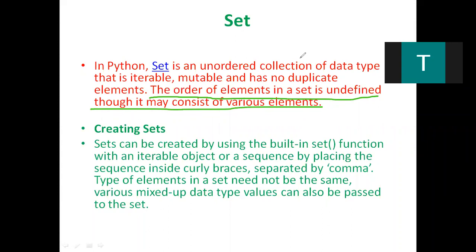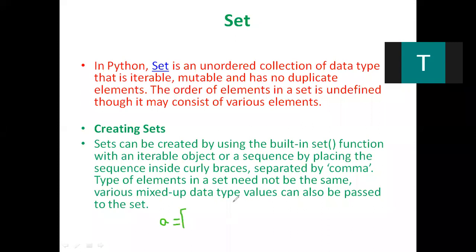So let us see how we can create a set, how we can have elements in that set, and how we can access those elements from that set. Sets are usually created by using a built-in function called set. If we want to create a list, we write a equal to multiple elements within square brackets.